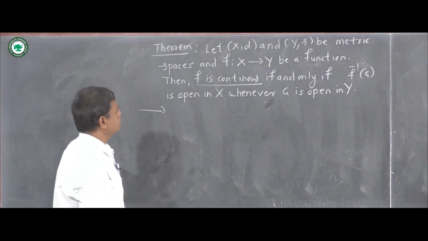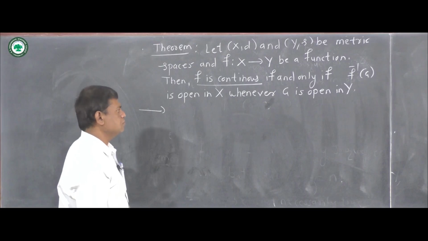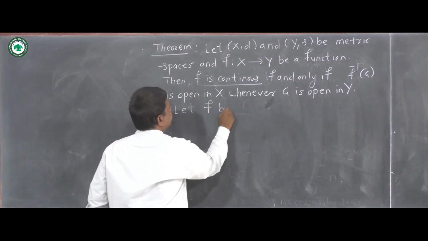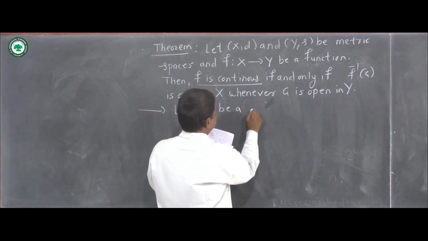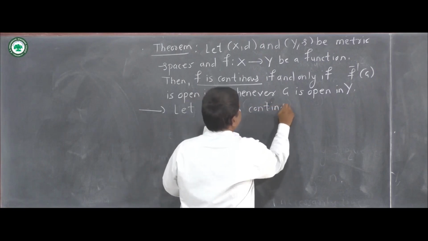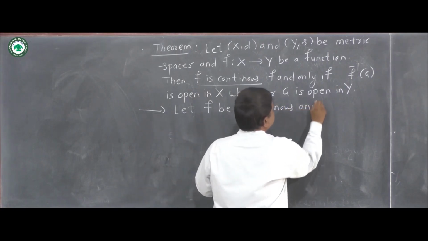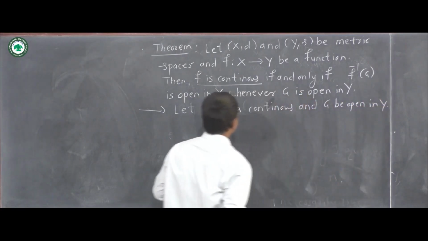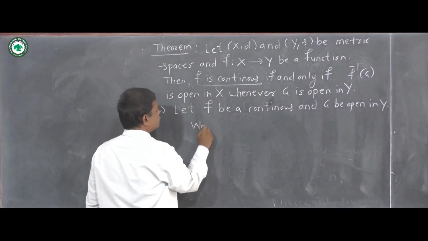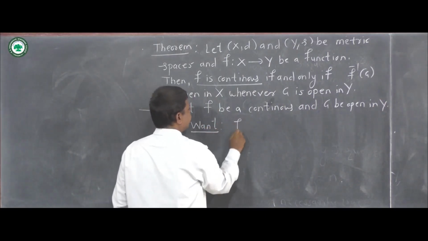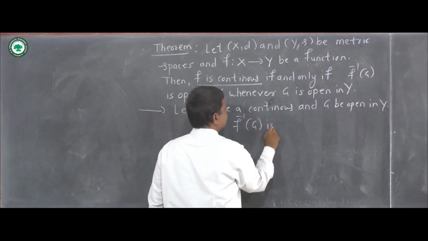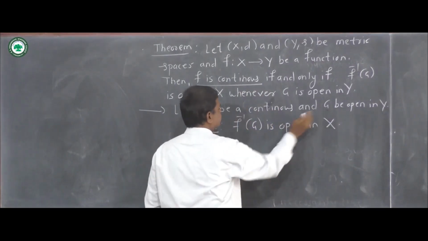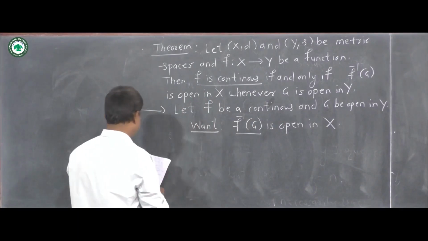Then we are going to show that f inverse G is open whenever G is open in Y. So let f be a continuous function and G be open in Y. What we want to prove is that f inverse G is open in X, the inverse image of this set under f.